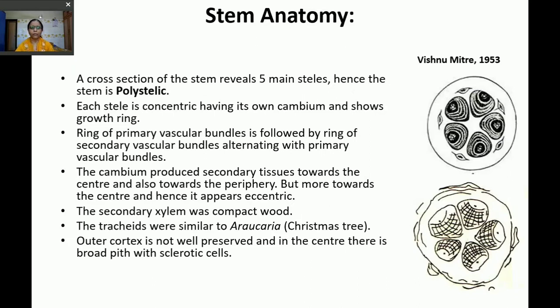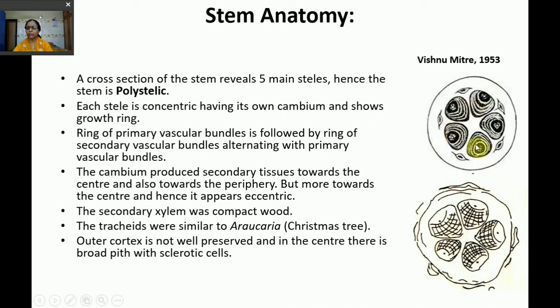Let us see the anatomy of the stem. Now this was studied by Vishnu Mitre in 1953. As I told you, it had many steles, hence it is called polystele. The number of steles varied from 5 to 7. Each stele had its own cambium and produced secondary xylem. More secondary xylem was produced toward the center. So each stele was producing secondary tissues.